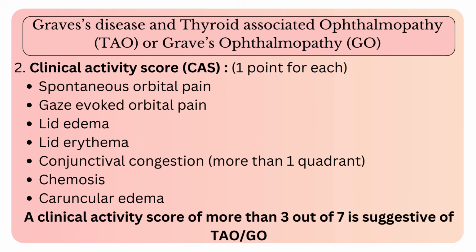It includes spontaneous orbital pain, gaze-evoked orbital pain, lid edema, lid erythema, conjunctival congestion more than one quadrant, chemosis, caruncular edema. A clinical activity score of more than 3 out of 7 is suggestive of Graves' ophthalmopathy.